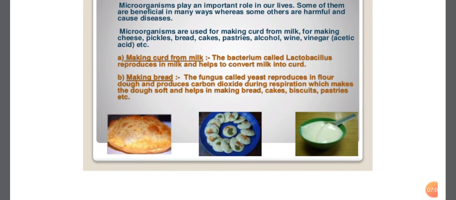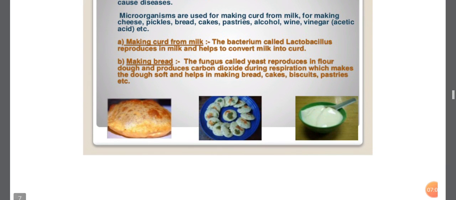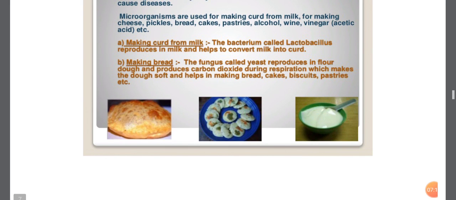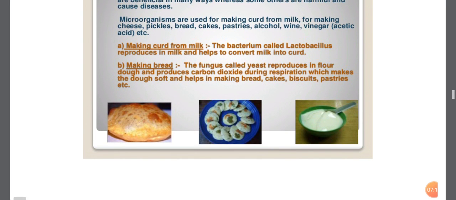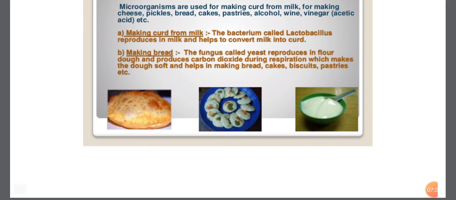Fungi like yeast reproduce in flour dough and produce carbon dioxide during respiration, which makes the dough soft and helps in making bread, cakes, biscuits, pastry, etc. Students, you like to eat South Indian food and Gujarati food like idli, handwa, dhokla. These are all formed by yeast.